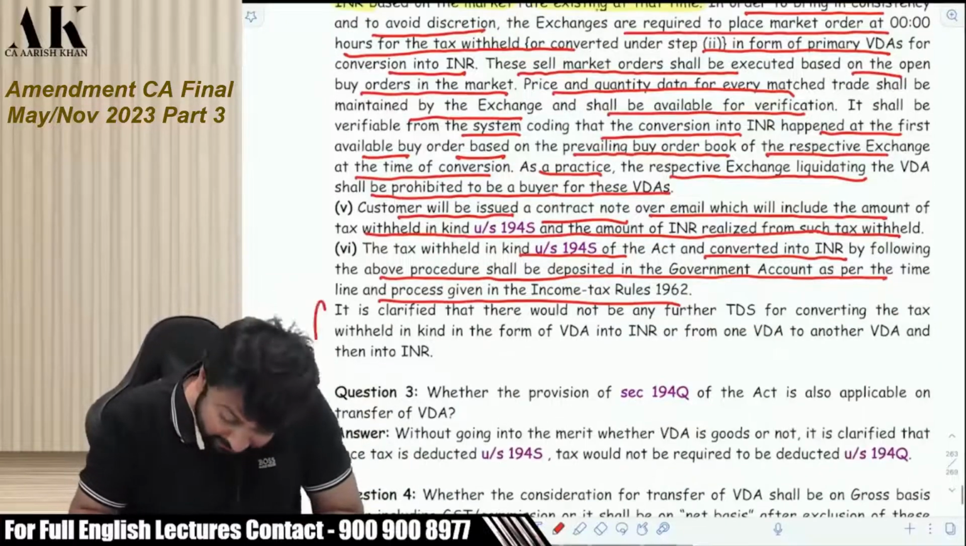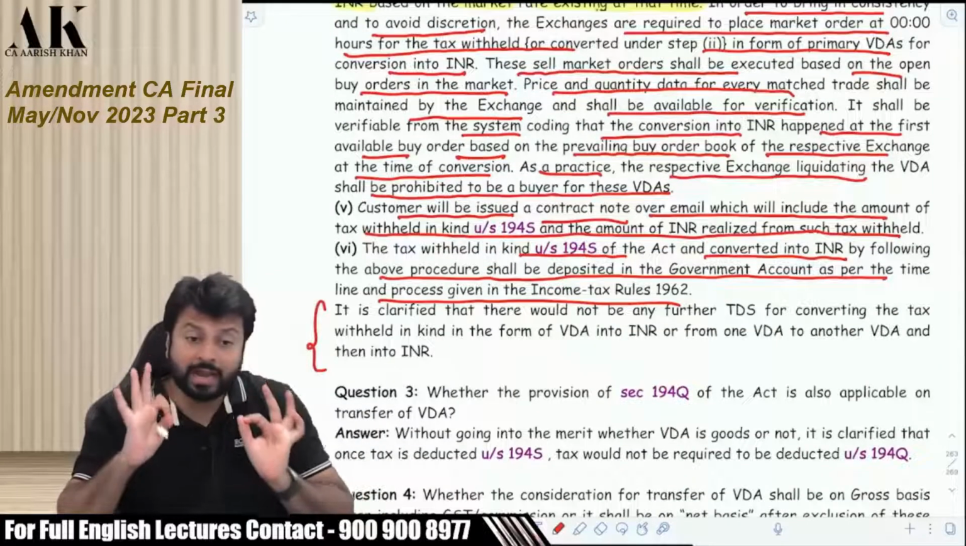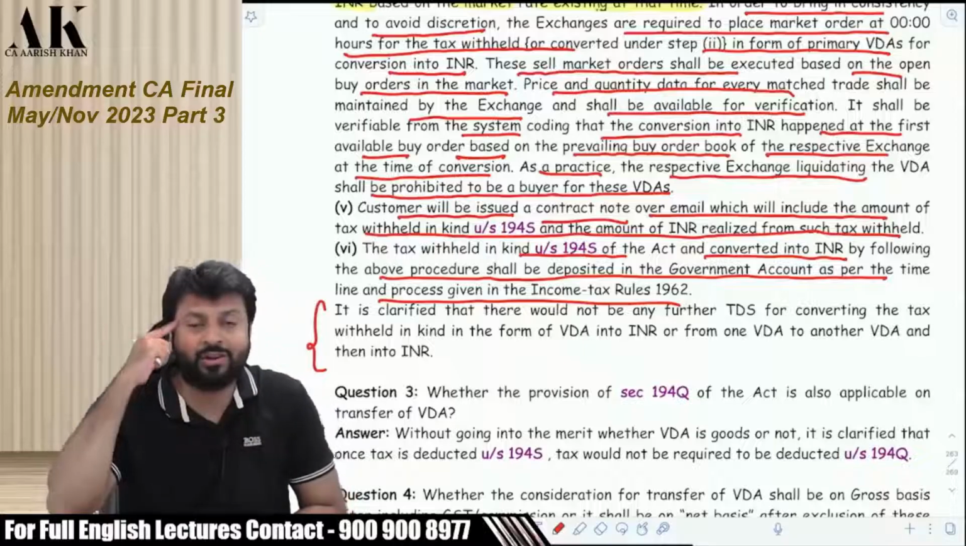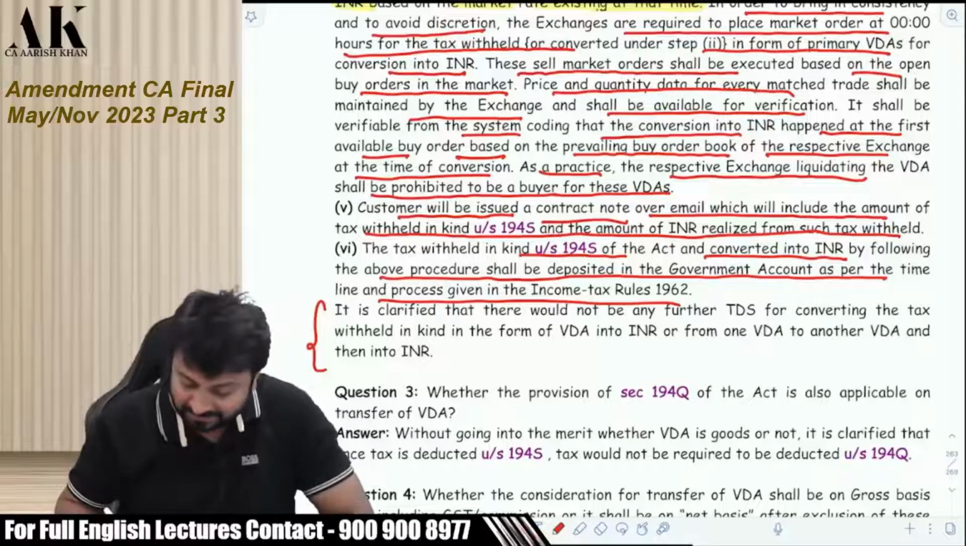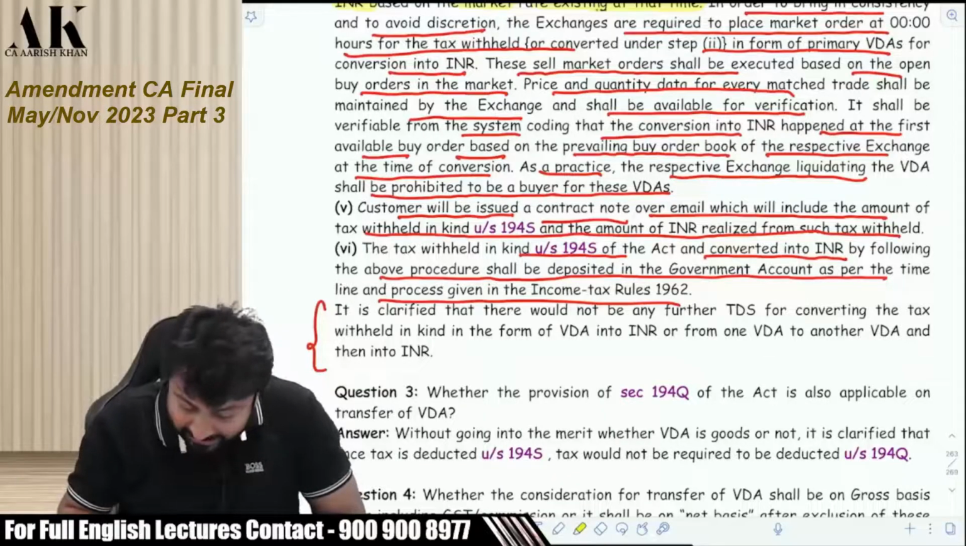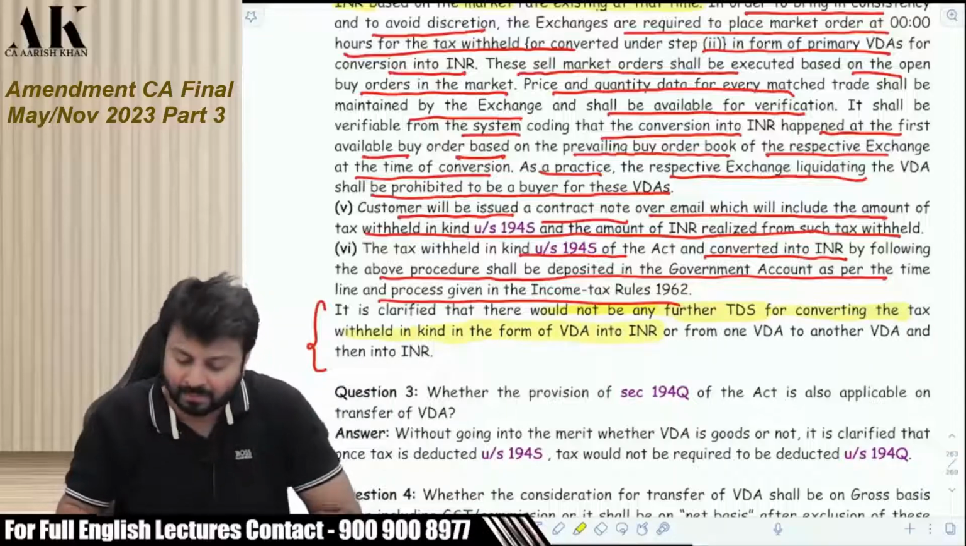Now this is one last clarification. One last clarification is also very important. Your mind and my mind will not work only, but the department is very proactive. It is clarified that there would not be any further TDS for converting the tax withheld in kind in the form of VDA into INR, or from one VDA to another and then into INR.